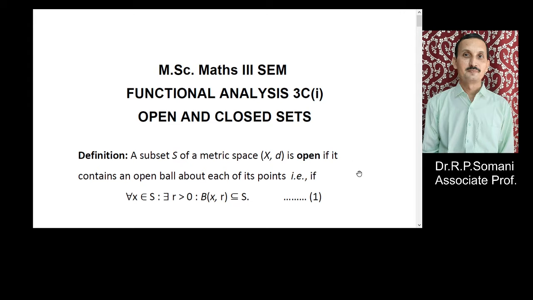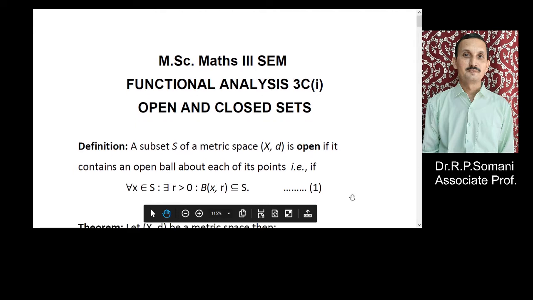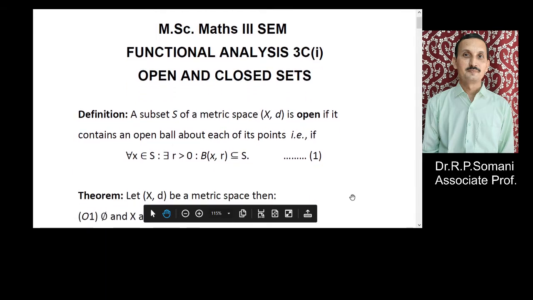So we are defining the open set first. A subset S of a metric space (X, d) is open if it contains an open ball about each of its points, that is, if for all x belongs to S there exists r greater than 0 for which B(x, r) is a subset of S. This we are denoting as equation number 1. So for each point we must have an open ball with radius r and center x such that B(x, r) is a subset of S. Then such type of set is known as an open set.